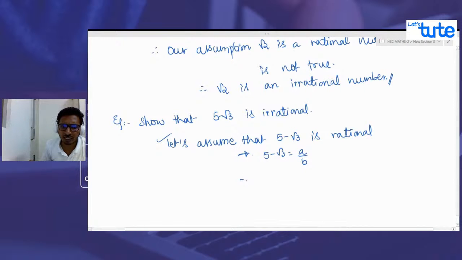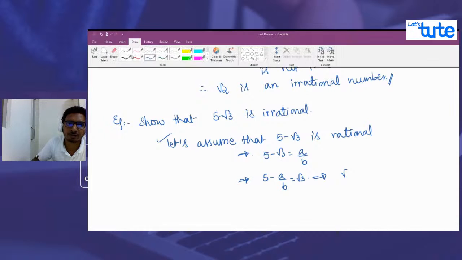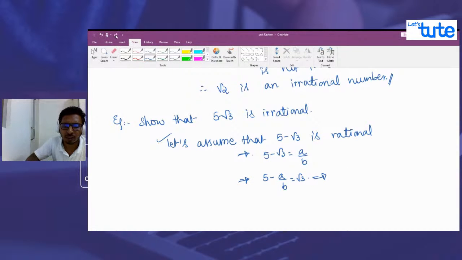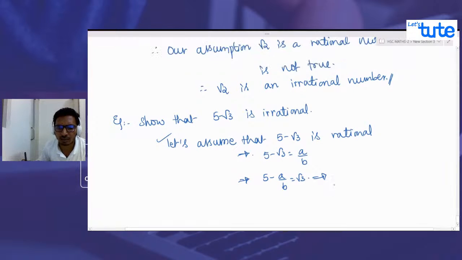So from this, what are we getting? We are getting 5 minus a by b equals root 3, correct? Let's rearrange this. Let us cross multiply. We'll get 5b minus a upon b equals root 3. Correct?